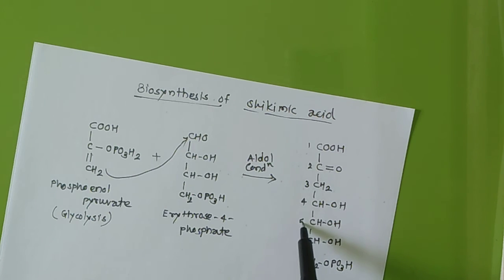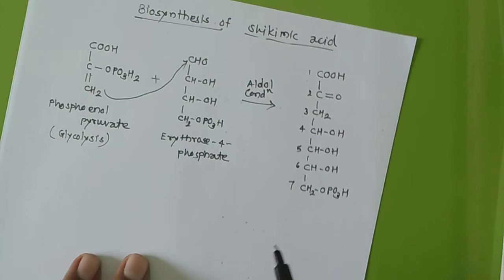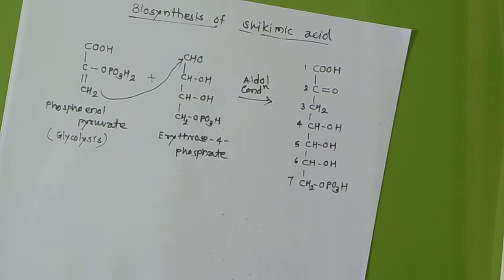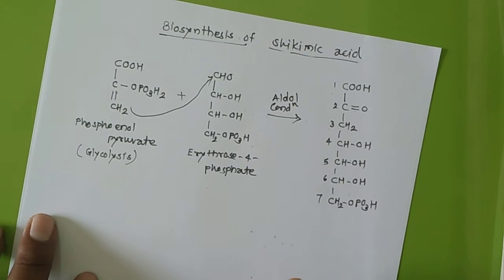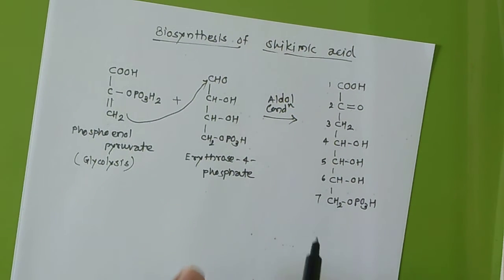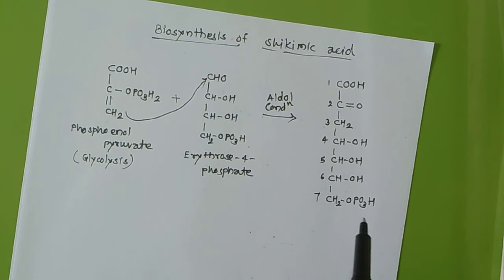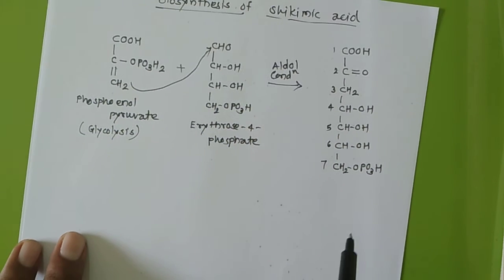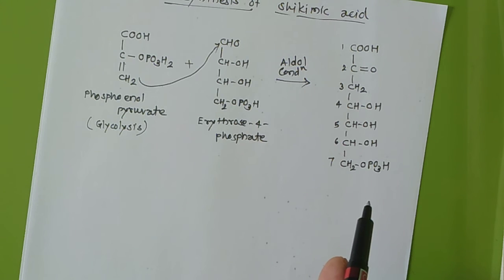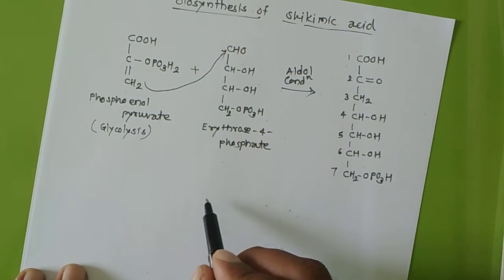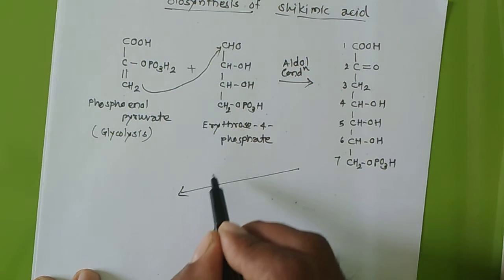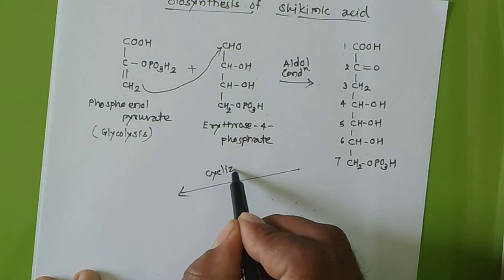I will give the numbering so you will understand: 3, 4, 5, 6 and 7. In shikimic acid how many carbons are there? 7 carbons only. So we have written that one. We can say this is an intermediate, or this is the first step. We have taken 2 precursors, and using this aldol condensation we have prepared this type of molecule. Now our target is to form the cyclization type of product. So, cyclization.